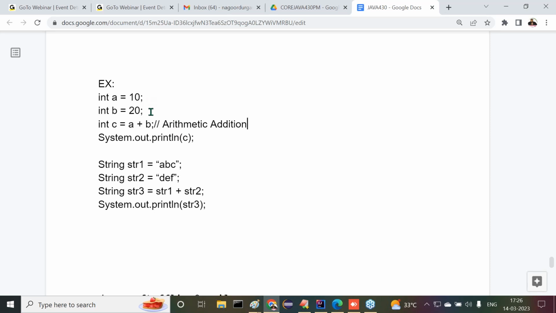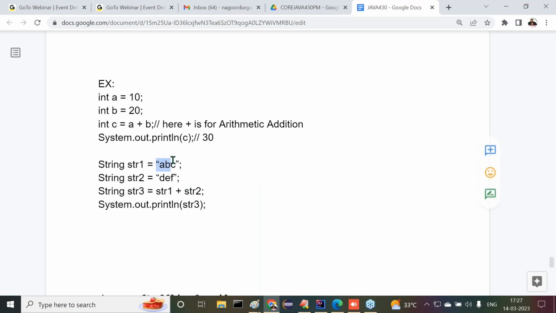A value is 10, B value is 20, and C is equal to A plus B. What value are we getting in C? 10 plus 20, which is 30. Here, what is the plus for? It is for arithmetic addition. Got my point or not? Okay, nice. Now let's move on to the next point.